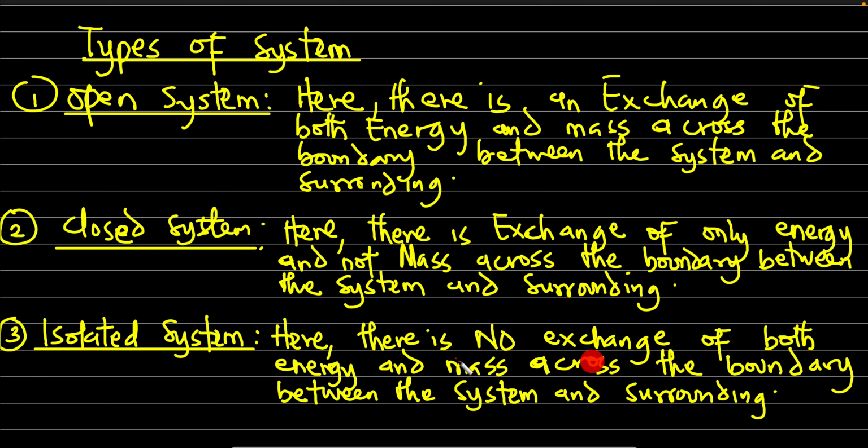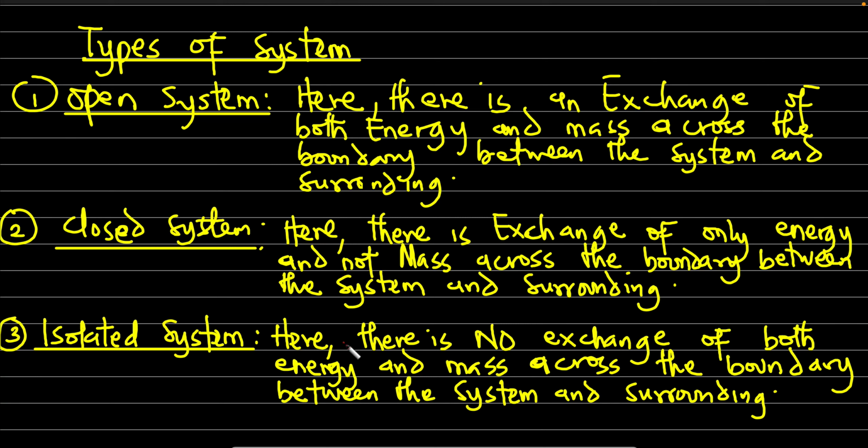So this type of flask now can be regarded as an isolated system, because if you touch the wall of the flask, you're not going to feel any kind of hotness. That means there is no exchange of heat between the system and the surrounding. Okay, but eventually the water will get cold, because that is not an ideal isolated system. But that's the closest example that I can use to explain an isolated system.